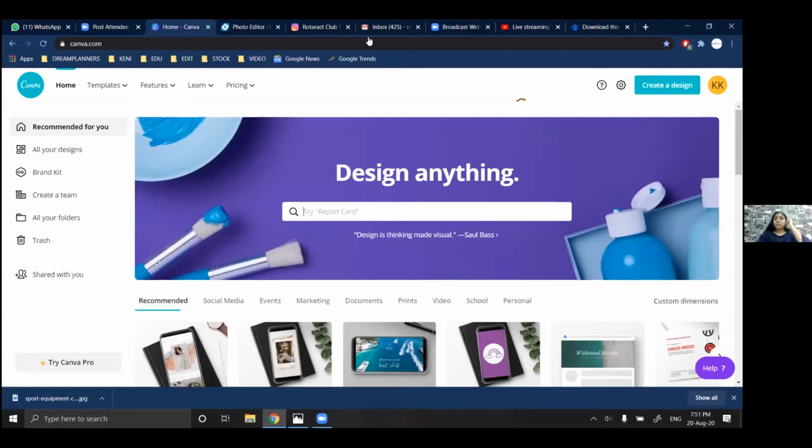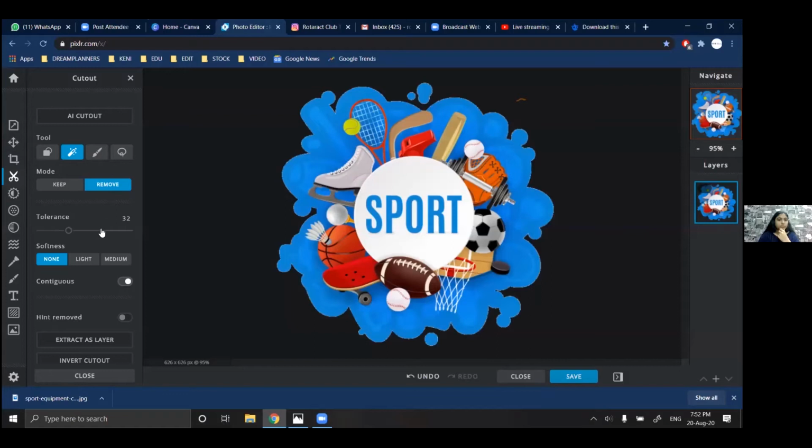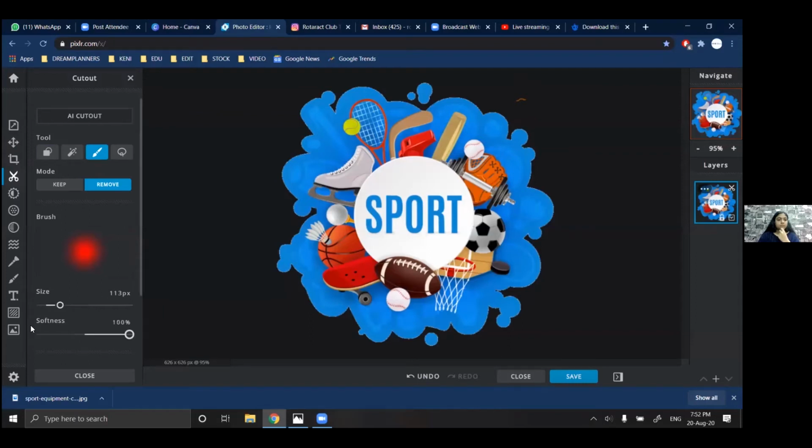Then I'll cut this particular part that's remaining. So I'll go to shape cut, remove, and sorry, brush cut out, increase the size, and just hide white. Delete.